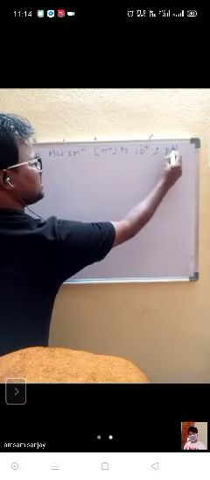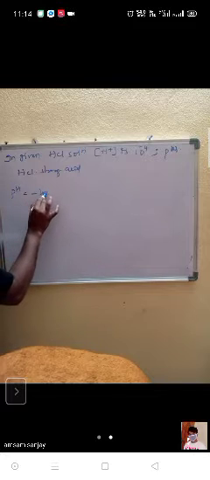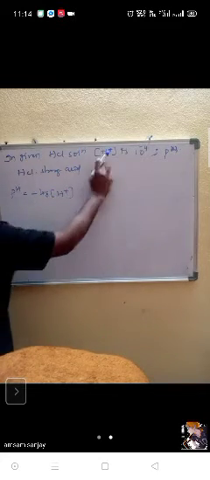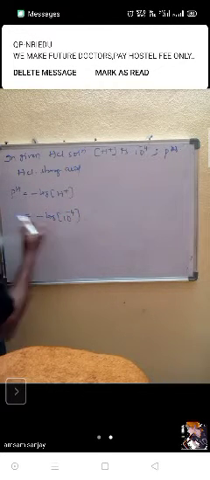Sir, is HCl a strong acid or not? Yes, HCl is strong acid. Now how to calculate pH value? pH is equal to minus log of concentration of H plus. Now concentration of H plus they themselves gave. Can you see, minus log of 10 to the power of minus 4.